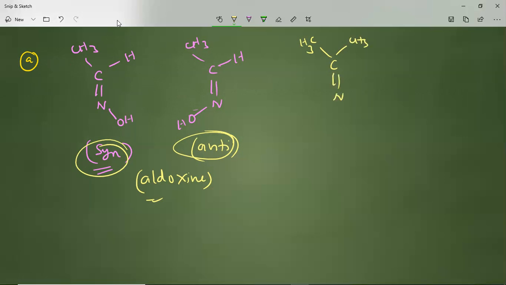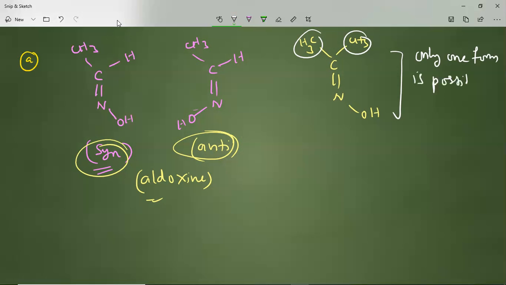So carbon nitrogen double bond and OH you can write, but here we have a trouble. The trouble is the same methyl groups are attached on the same double bonded carbon. That means in this case only one form is possible. And this particular compound is called a ketoxime. Since two CH3 groups are attached at the same carbon, the same carbon, only one form is possible. So this is one example.